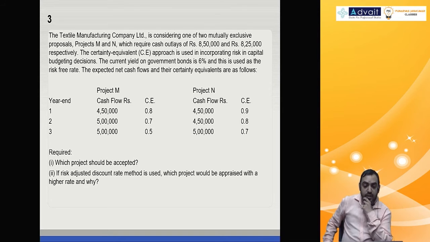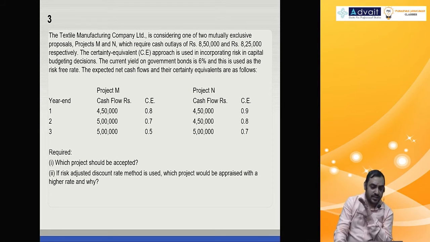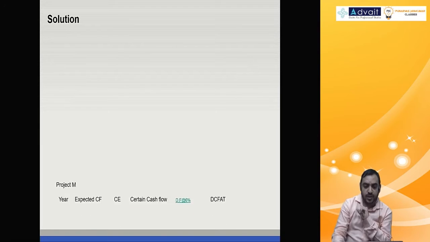They have given the expected net cash flow and their certainty equivalents as follows. Project M, year end, cash flow, certainty equivalent. Which project should be accepted? If risk adjusted discounting rate is used, which project should be discounted with a higher rate and why? The second part of the question is theory. I'll come to it. First you get the first part of the question.